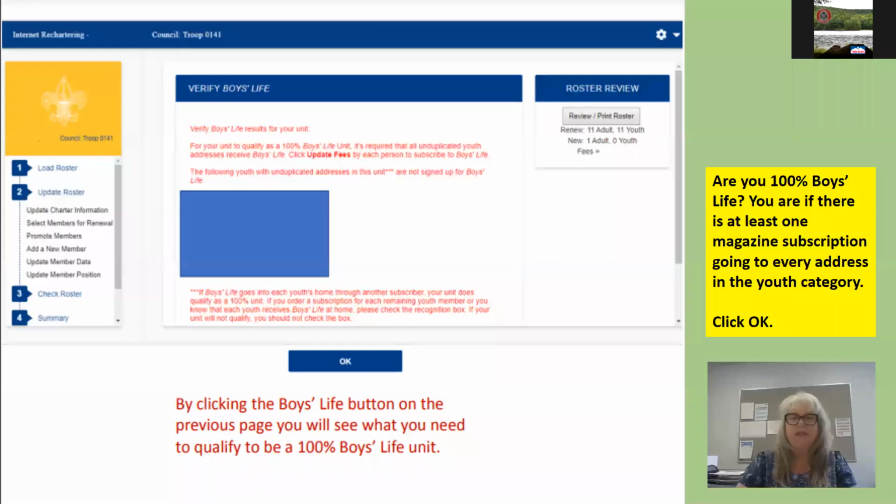This is where you select whether or not your unit is 100% Boys Life. How do you determine it? At least one magazine going to every address in the youth category. So if you have 3 brothers, only one of those brothers needs to receive the Boys Life subscription. If you're 100%, click OK.